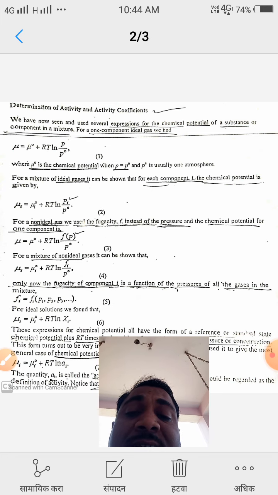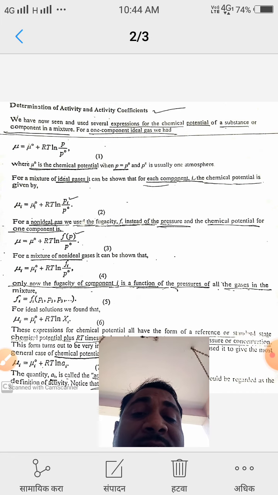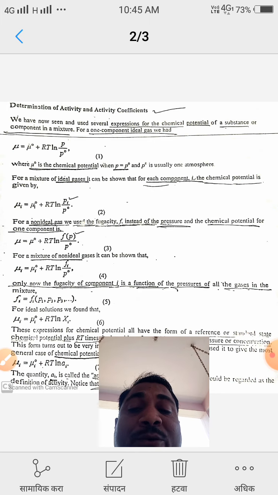For a non-ideal gas, we use the word fugacity f instead of pressure, and the chemical potential for one component is mu equal to mu naught plus RT ln of f of P divided by P naught.